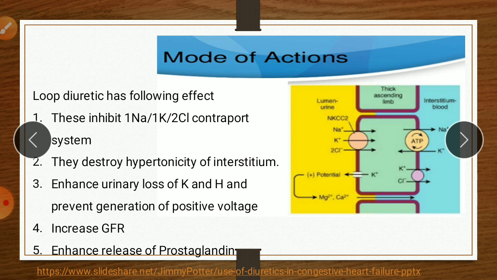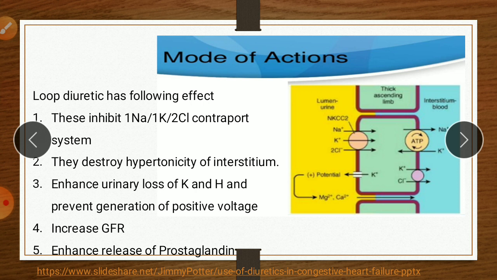These drugs secondarily increase urinary loss of potassium and hydrogen and prevent generation of positive voltage. So again, these drugs increase the urinary loss of potassium and hydrogen, and therefore there is no generation of positive voltage which occurs normally.